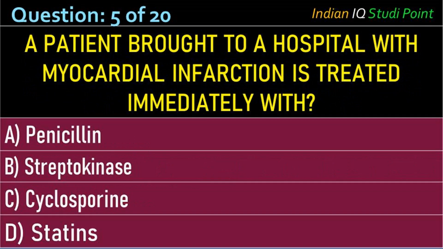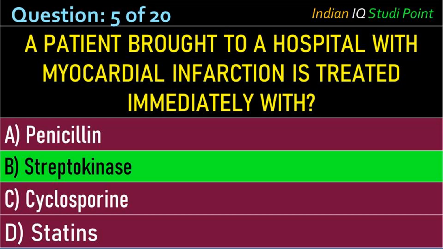Coming to the next question, a patient brought to a hospital with myocardial infarction is normally immediately given: option A, penicillin; B, streptokinase; C, cyclosporin; D, statins. And the correct answer is option B, streptokinase.